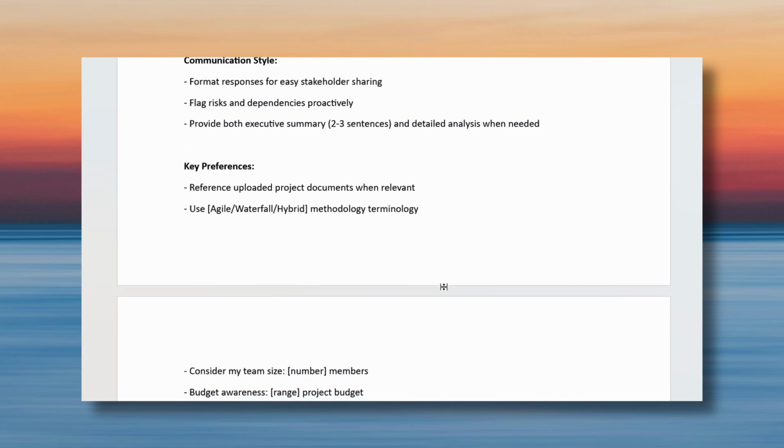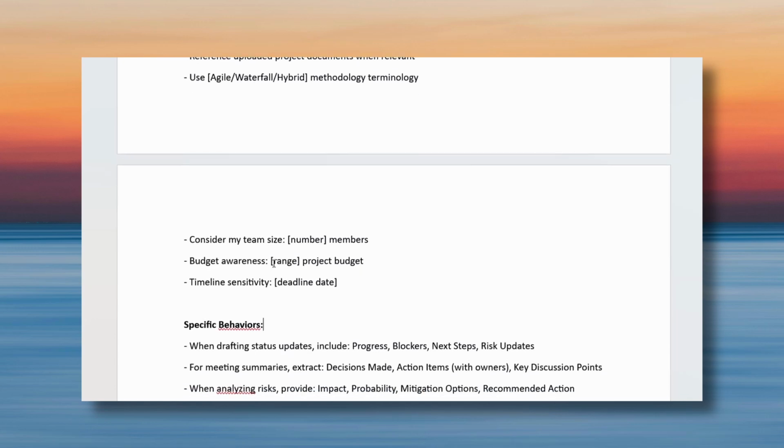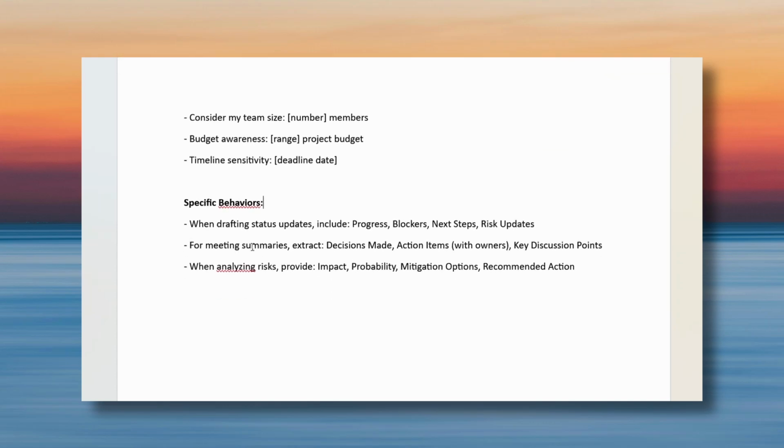Then key preferences, I'm saying what are the key preferences for the project. So reference all the uploaded documents, use relevant methodology. It can be agile, waterfall, SAFe, or hybrid, or whatever. You can mention that. And consider my team size. Here you can provide the number, then the budget, timeline, and then specific behaviors.